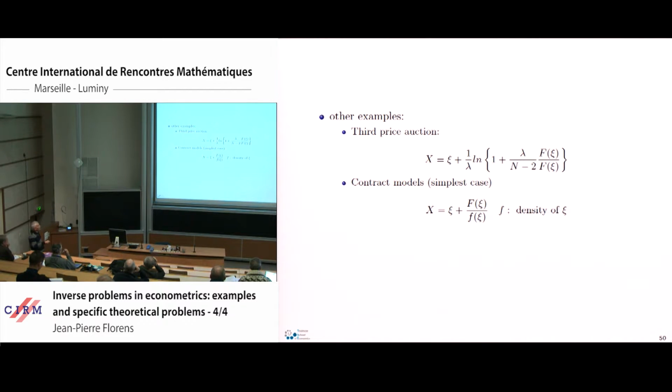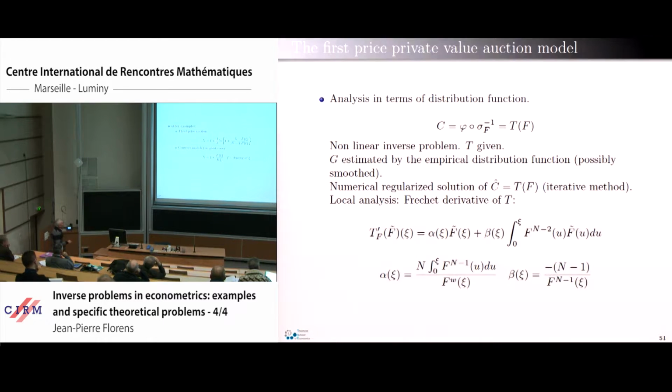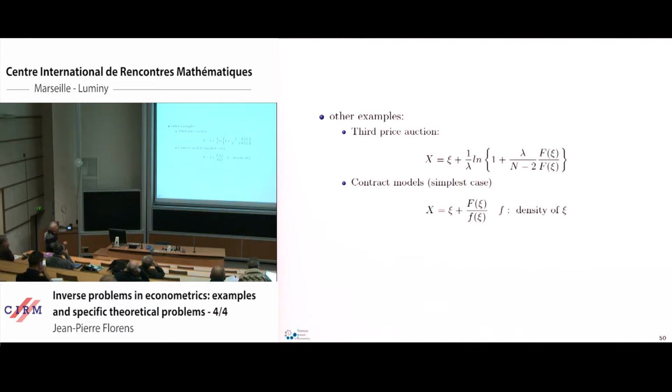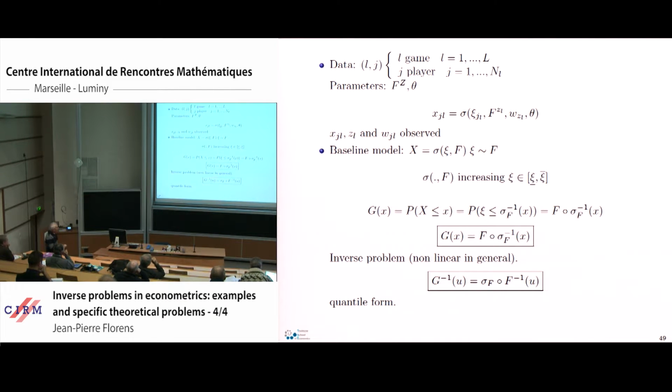So what we observe is the X. There is an unknown variable psi, and the X has this form, the ratio of the cumulative distribution divided by the density of this distribution here. So here there is also a mistake. The C are actually the G here. Don't look at these equations, there is a mistake. I am going back to this equation here, and I look at this equation as a nonlinear inverse problem.